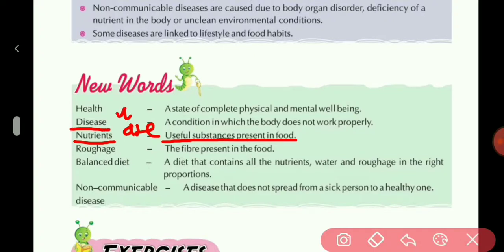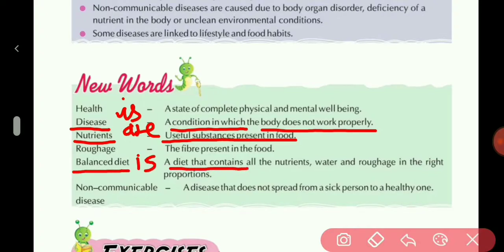Disease is a condition in which the body does not work properly. Here is the second answer. Then the third one is balanced diet. So balanced diet is a diet that contains all the nutrients, water and roughage in the right proportions. Here is your third answer.